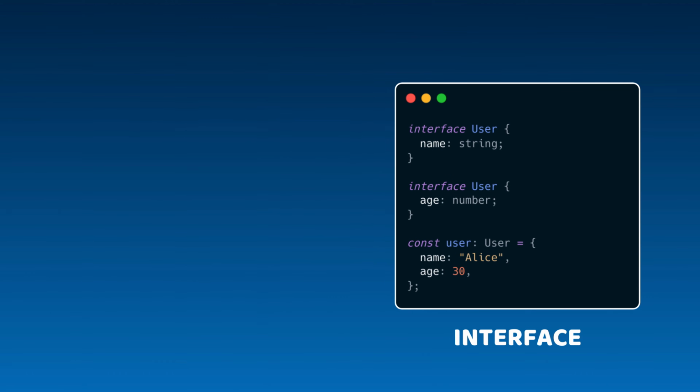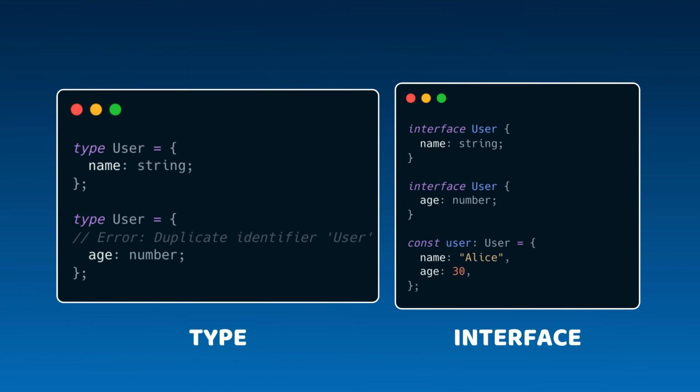Secondly, interfaces support declaration merging, which means you can define multiple interfaces with the same name, and TypeScript will merge them into a single definition. This is particularly useful when working with third-party libraries or augmenting existing types. Unlike interfaces, type aliases do not support declaration merging. If you try to define multiple type aliases with the same name, TypeScript will throw an error.